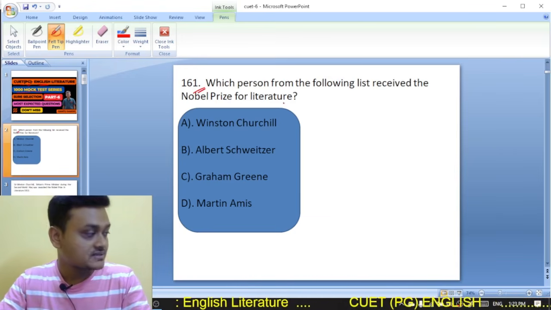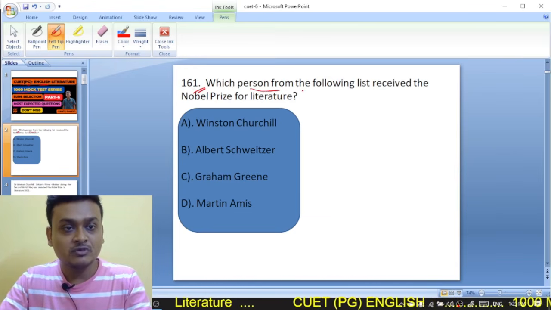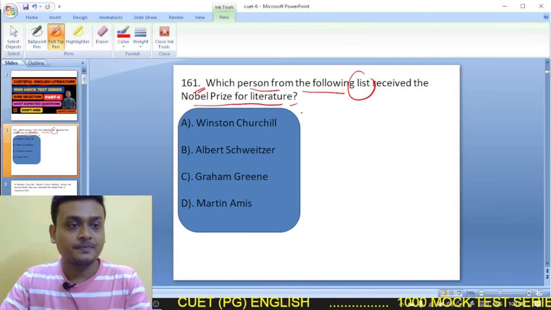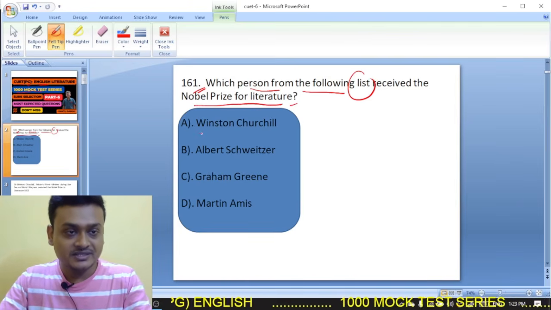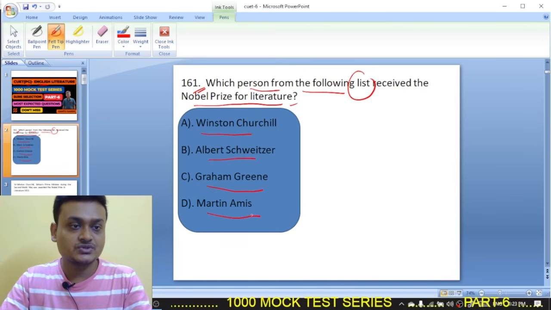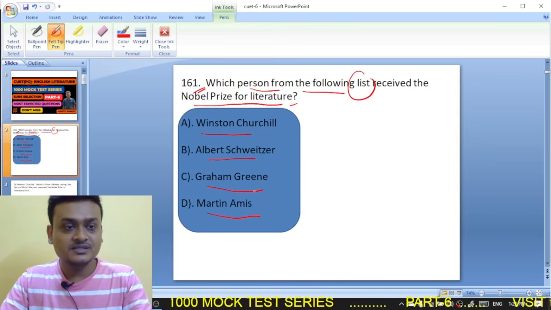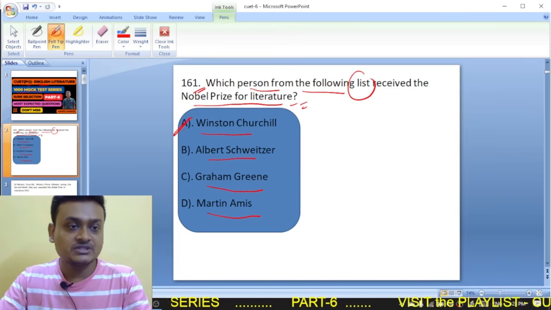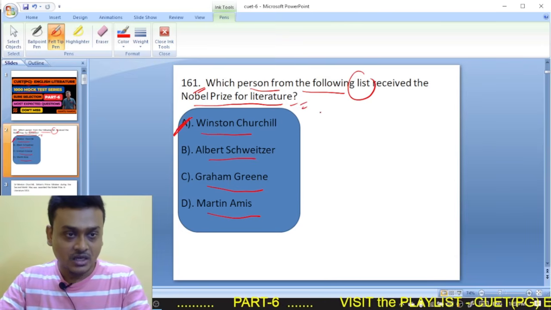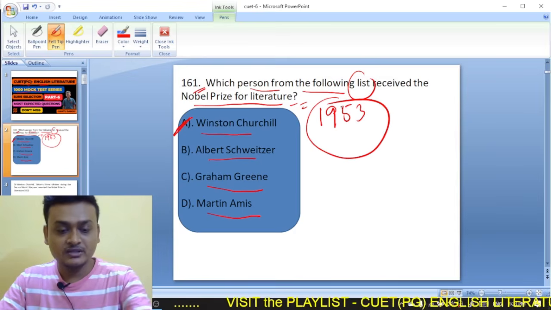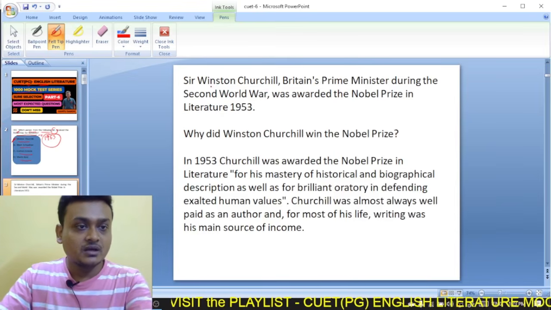So here is your question number 161: which person from the following list received the Nobel Prize for Literature? Here are some options: Winston Churchill, Albert Einstein, Graham Greene, Martin Amis. Now the right option is Winston Churchill. Winston Churchill got the Nobel Prize in 1953, and he was the Prime Minister of Britain.